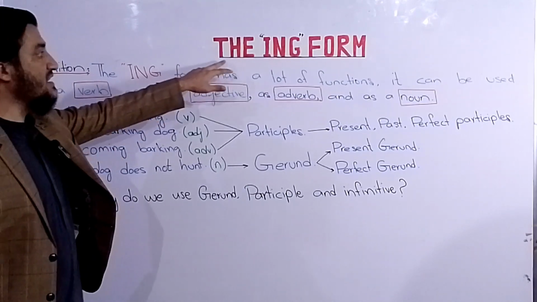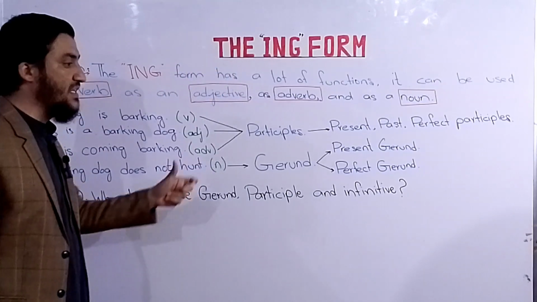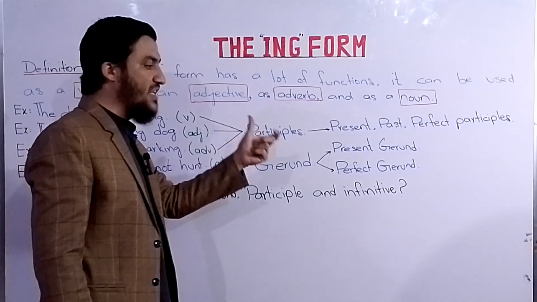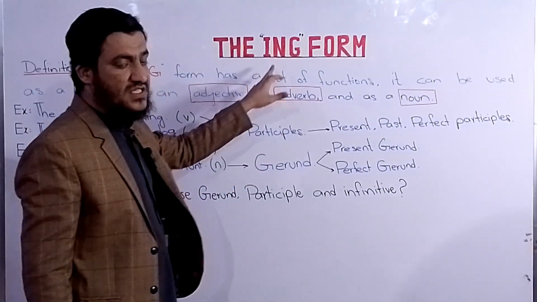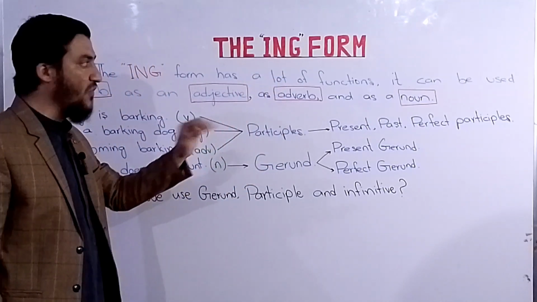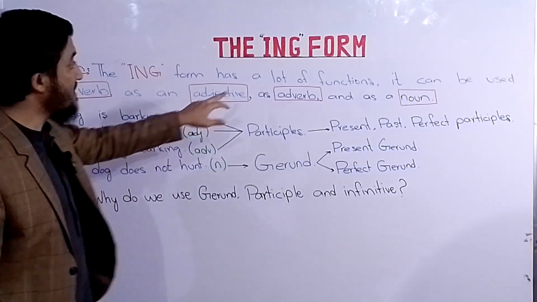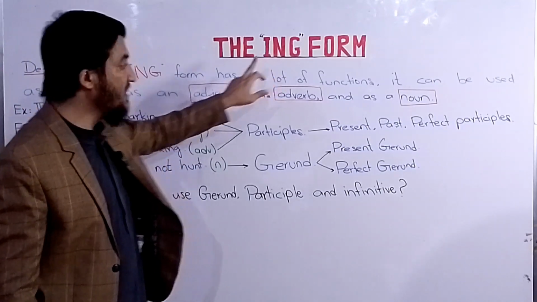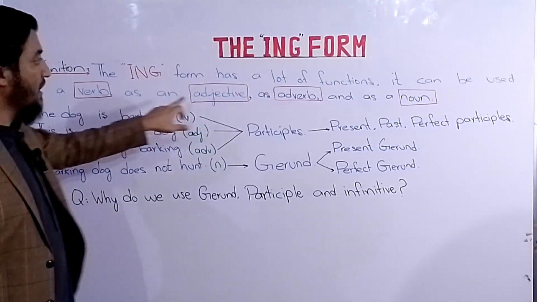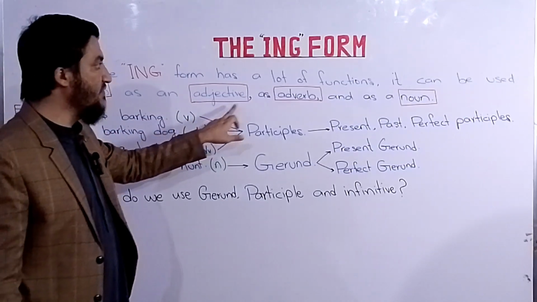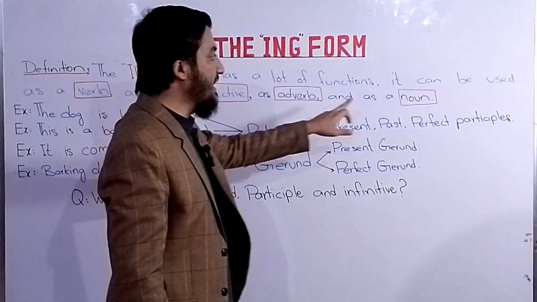देखिए ing फॉर्म का सिर्फ इस्तेमाल ये नहीं कि हम इसको प्रेजेंट और we just use this in the continuous tenses, either they are present, past or future. Then because it has a lot of functions, it can be used as a verb, it can be used as an adjective, it can be used as an adverb and as a noun.